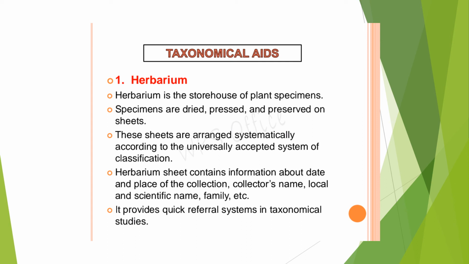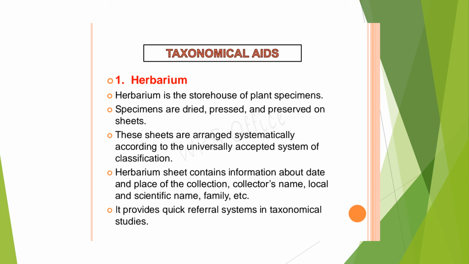Secondly, the sheet of paper where you have dried, pressed and preserved a particular plant is also called a herbarium. If you go to a herbarium, that storehouse where all these are kept, you can see the sheets of paper. They are not kept as such. They are arranged in a systematic manner, starting from the lower category to higher.